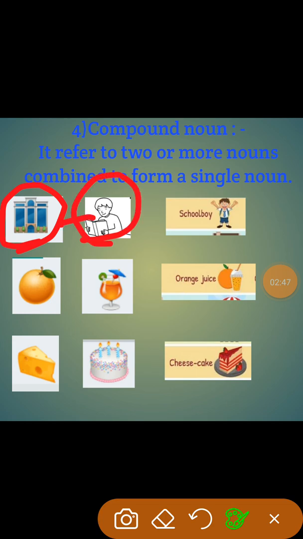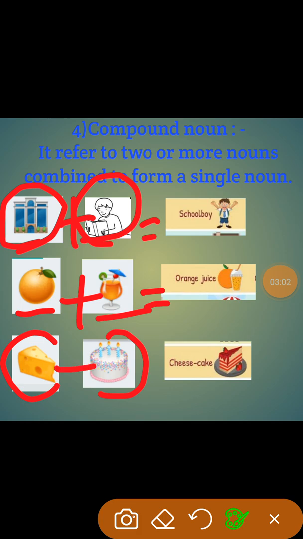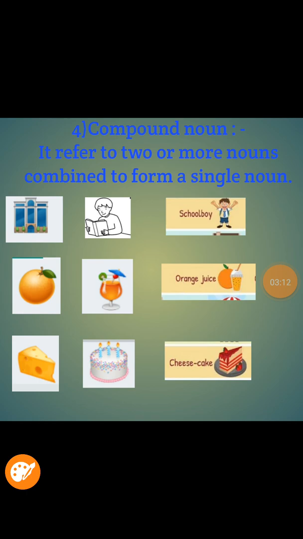Both we combine to make schoolboy. Here also we can see orange and juice; both we combine as orange juice. Cheese and cake, both we combine; it is called cheesecake. So this combines two nouns. That is called the compound noun.